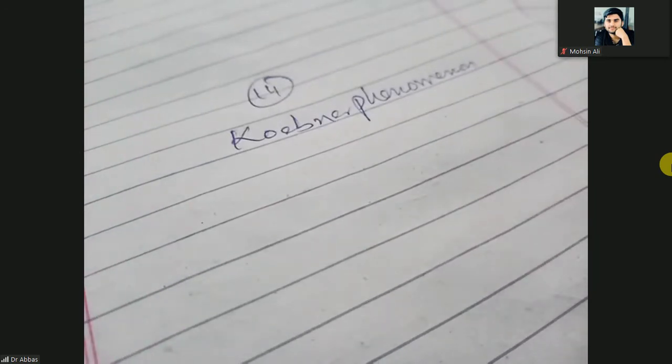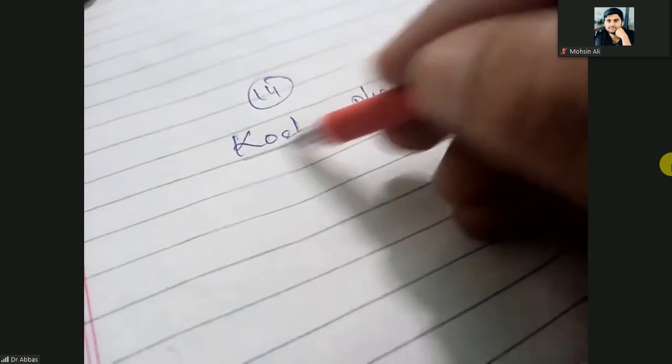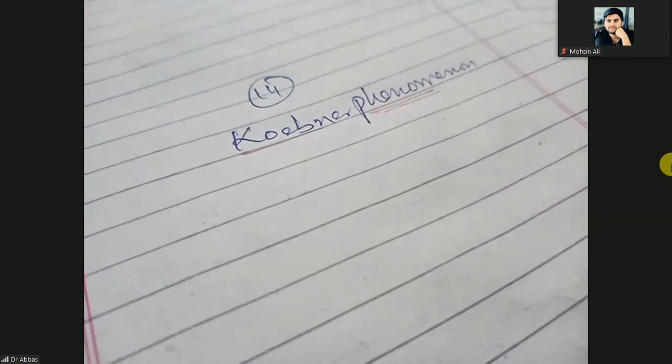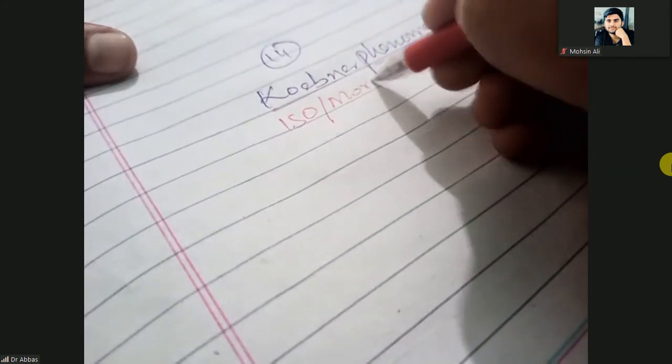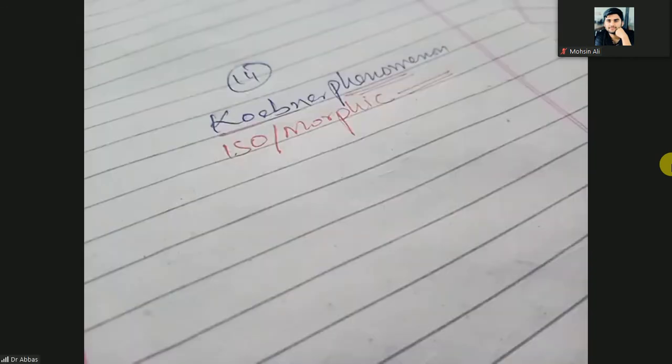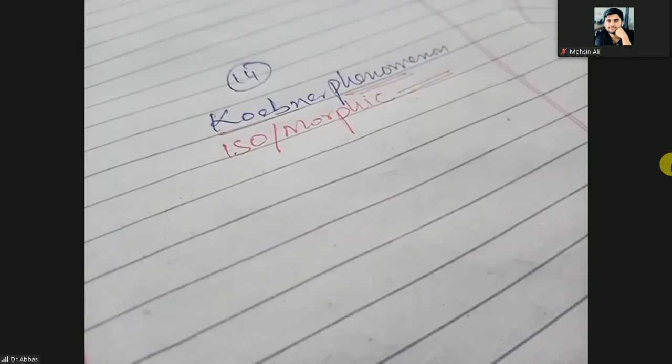Someone studied it as Kibner and someone as Kobner, so what do you call it? It is the Kibner or Kobner phenomenon. Another name of this phenomenon is the isomorphic phenomenon.